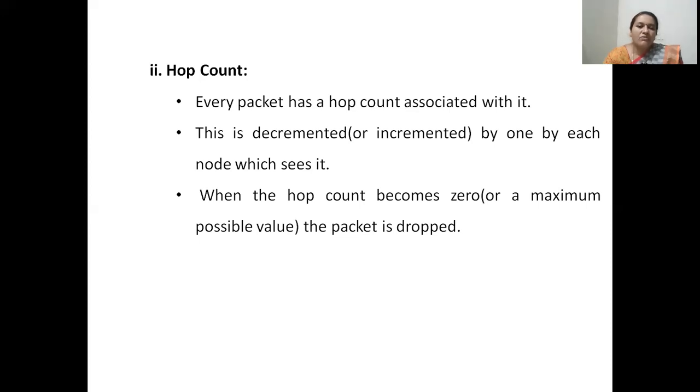When the hop count becomes 0 and that particular packet is received at a node, it means that the packet has reached its maximum possible hop count, and hence the packet will be dropped by the node. Of course, it's understood that the hop count will reach 0 only if the packet has reached the final destination. If the node which received the incoming packet with 0 hop count is not the destination, naturally the packet has to be dropped.